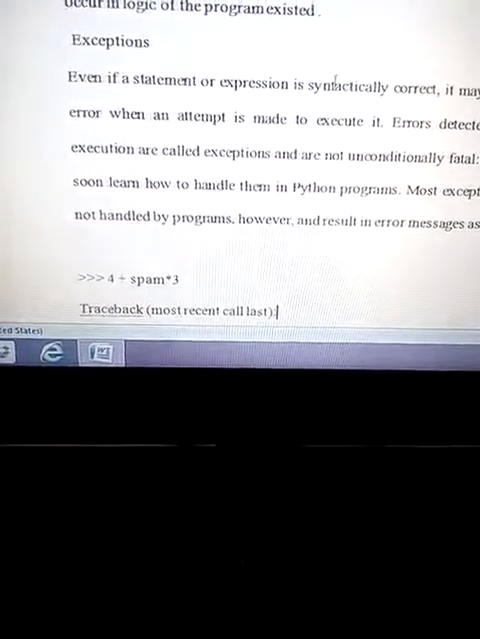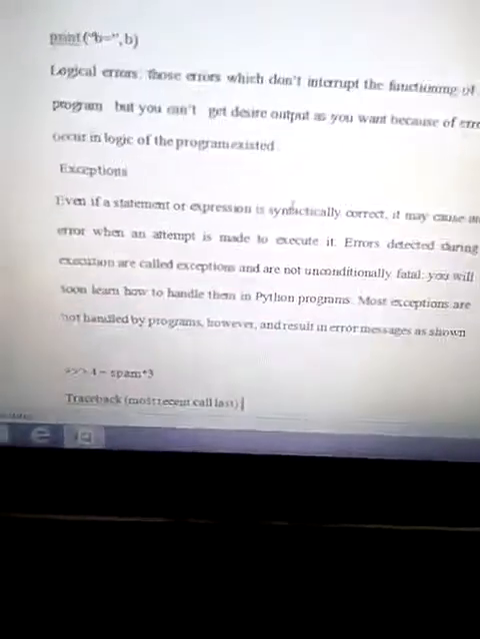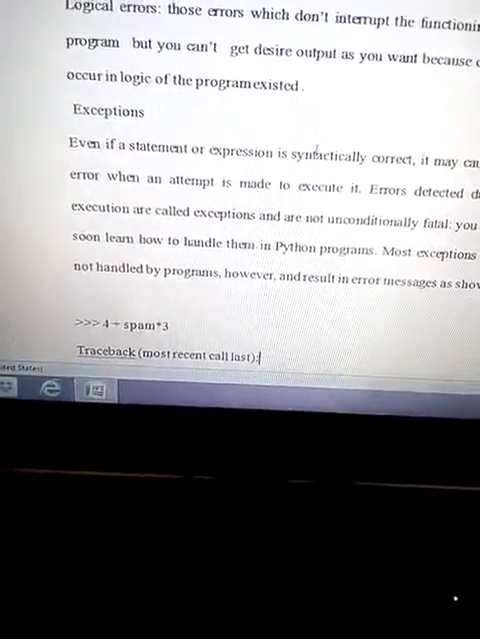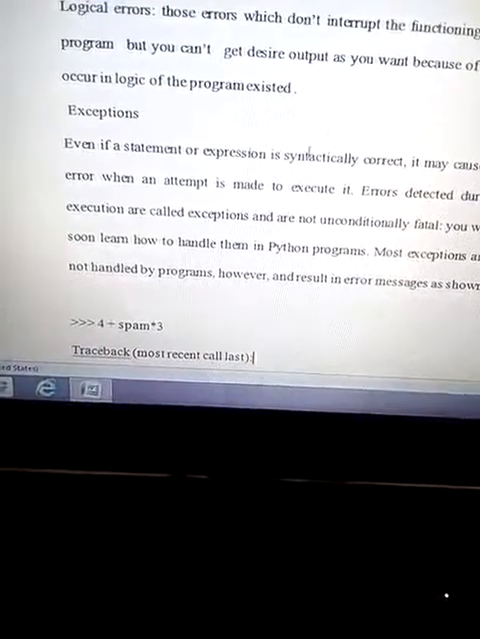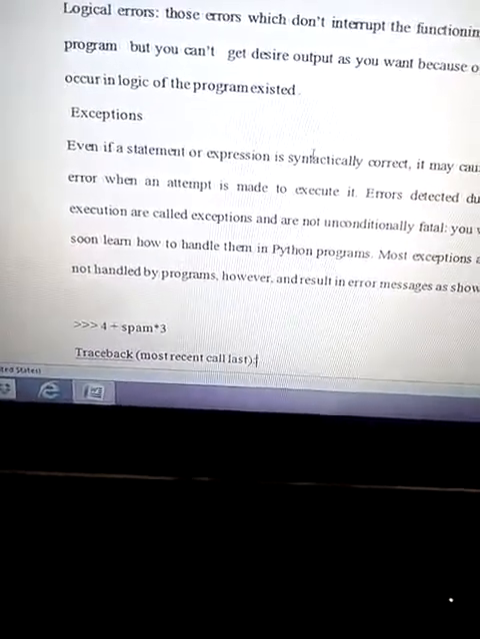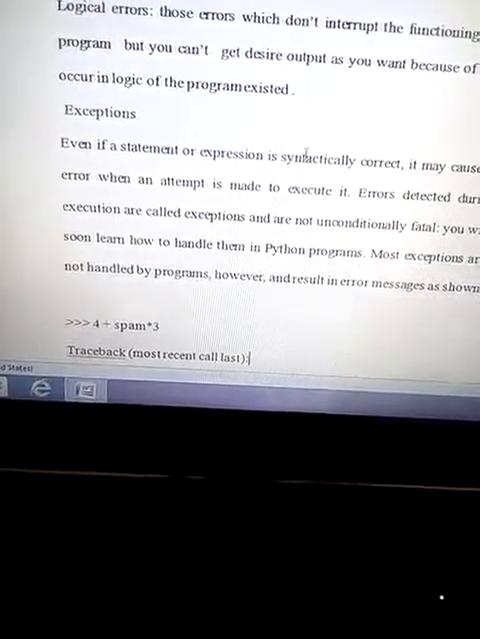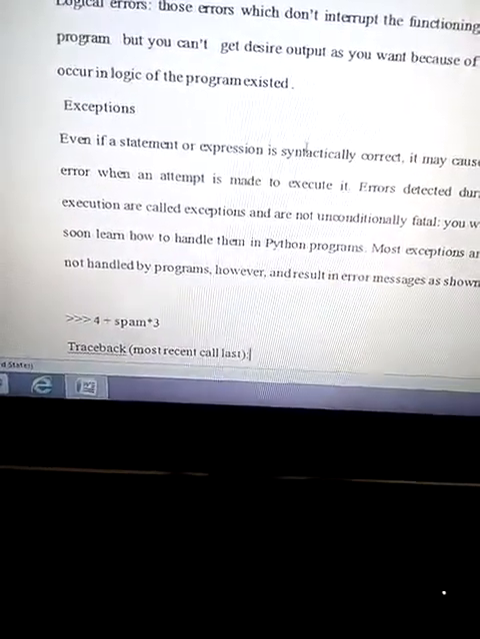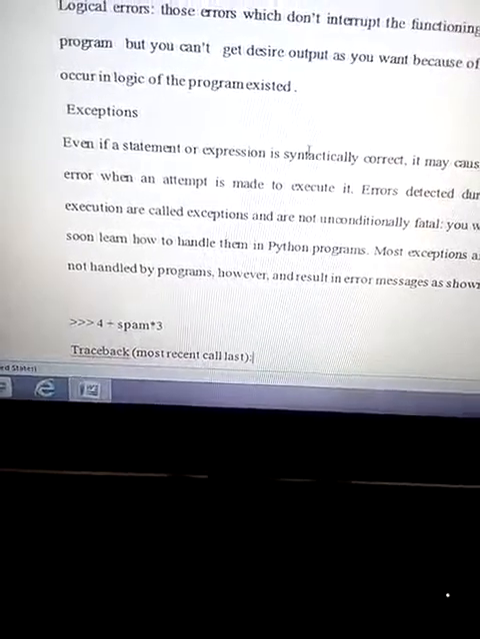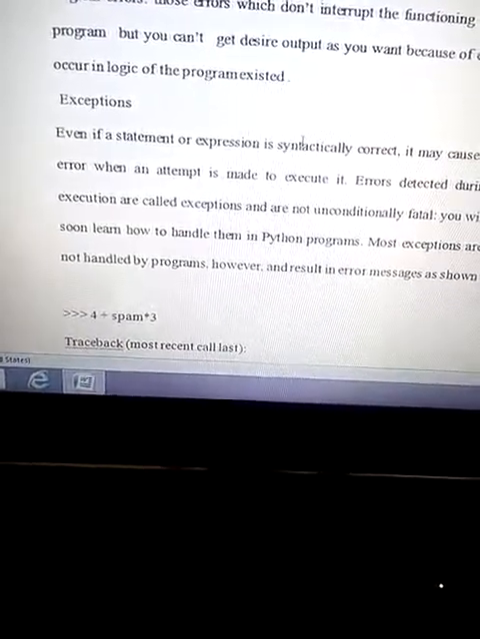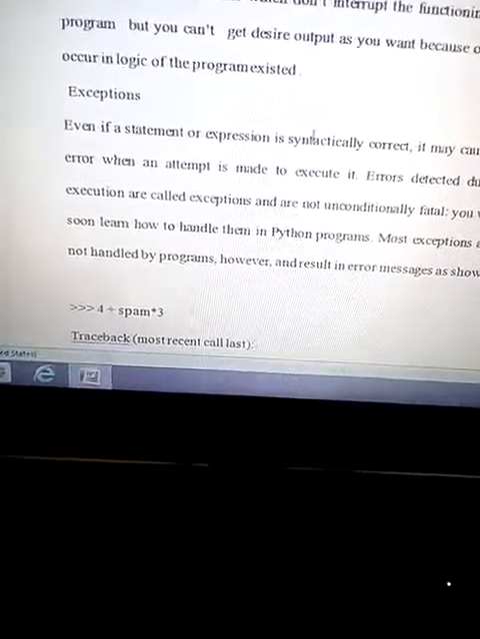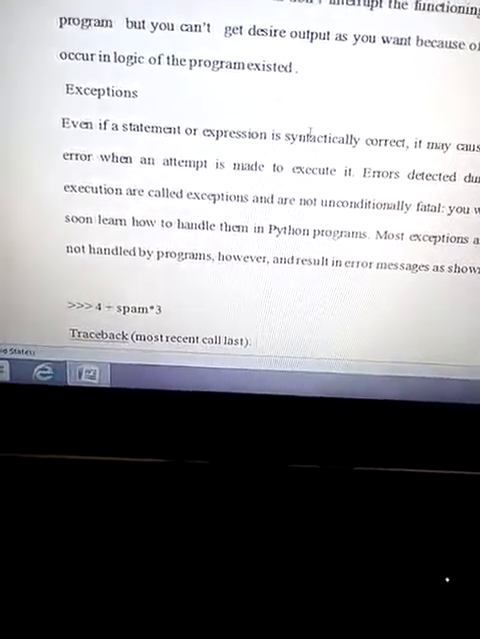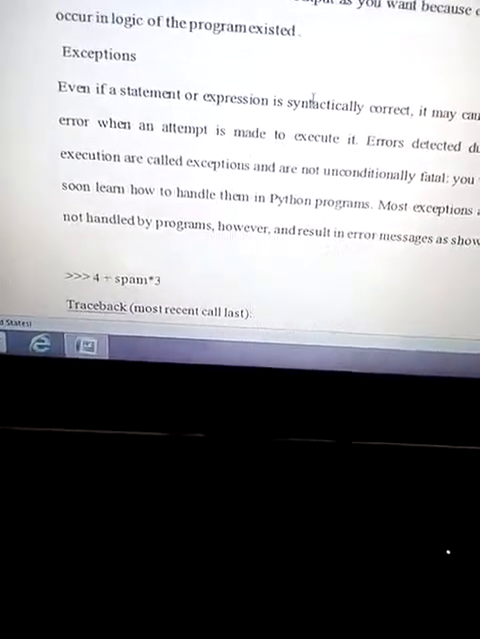Now the next one is exception. Even if a statement or expression is syntactically correct, it may cause an error when an attempt is made to execute it. Errors detected during execution are called exceptions, or you can say exceptions are those unwanted signals which interrupt the execution of the program or stop the execution of the program.